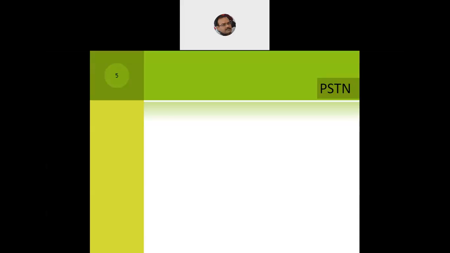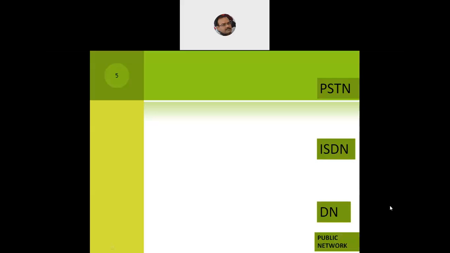So what does the architecture look like? What are the main components of it? Let us see one by one. On the right hand side, we'll have the external networks to the GSM. One of them is the PSTN, what we call public switched telephone network. It could be the ISDN, integrated services digital network, or any other digital network for that matter. These are all together collectively called the public networks, which are outside the GSM periphery.